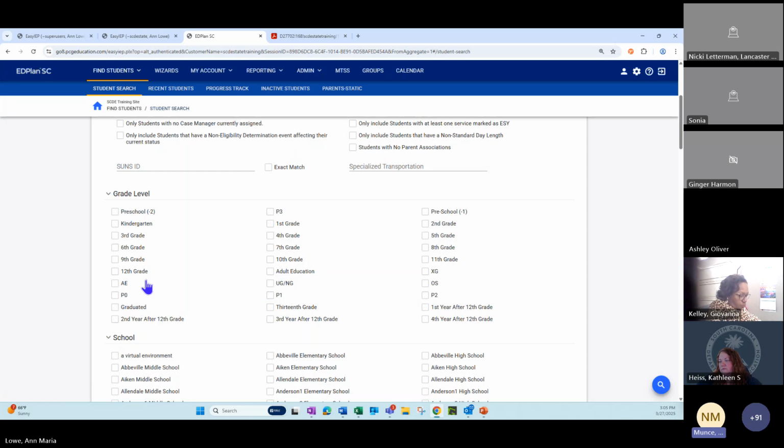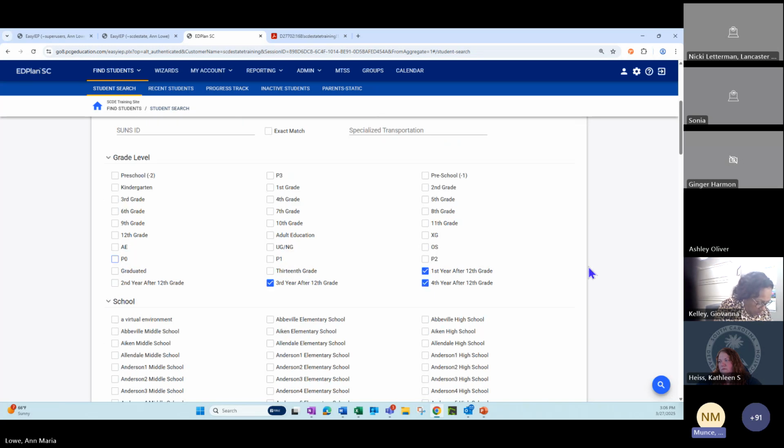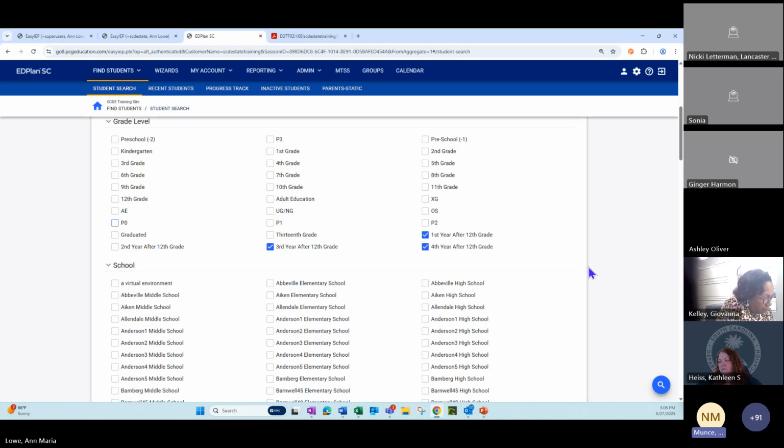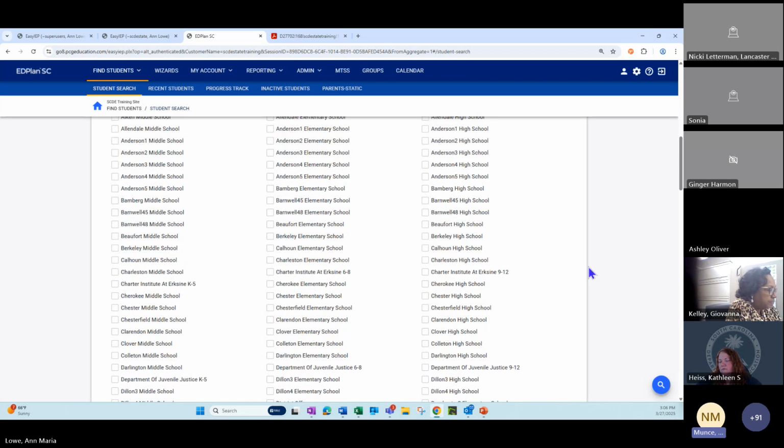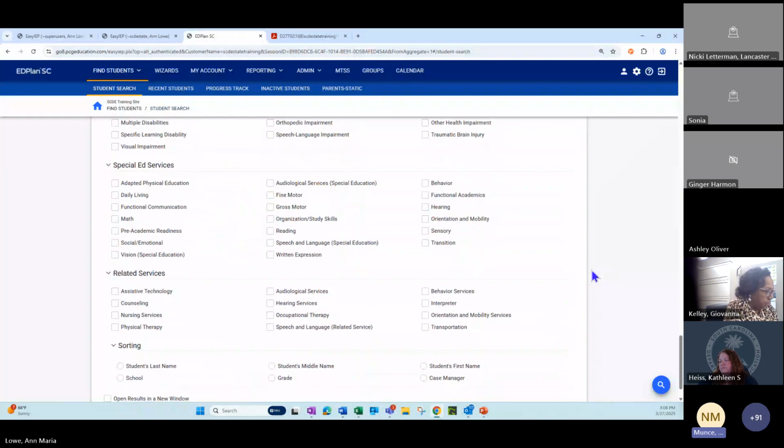And I think Lindy, seeing your reference to Z1 and Z3, I believe that relates to the first year after 12th grade and then the third year after 12th grade. If you could let me know in the chat if I'm on base there with the student examples you're thinking of. But we know some of these are not federally compliant grade level examples, and we're working through this with the data team.